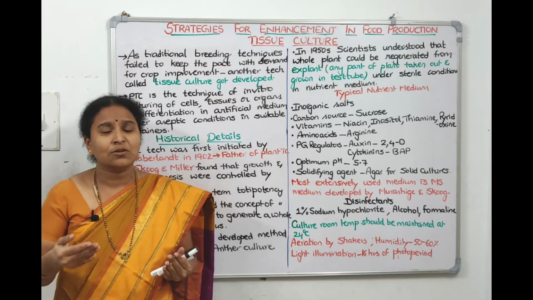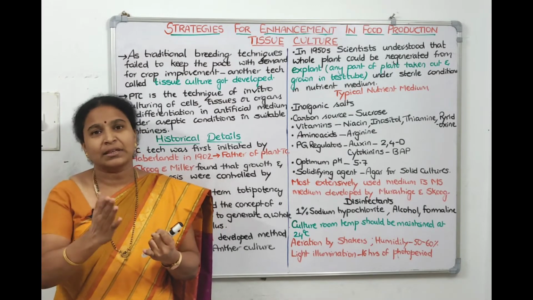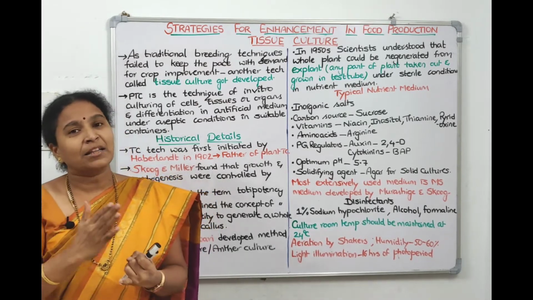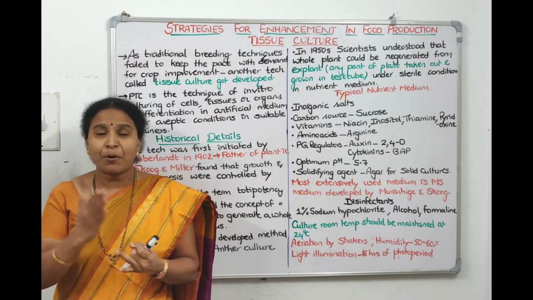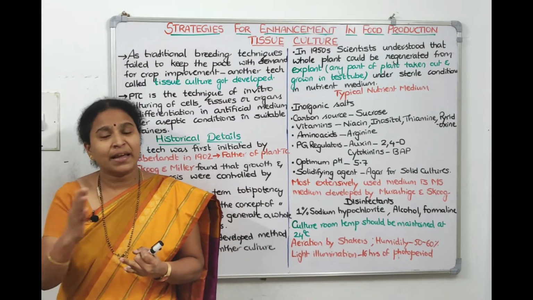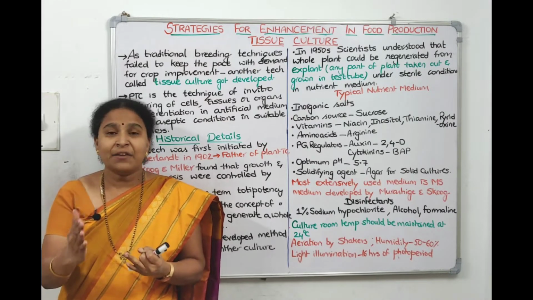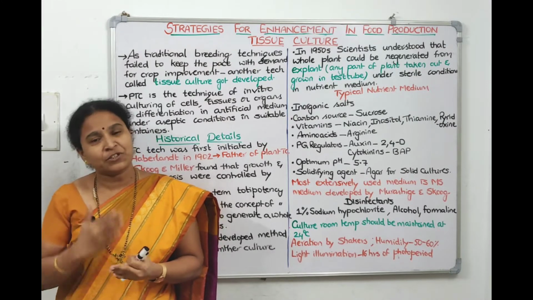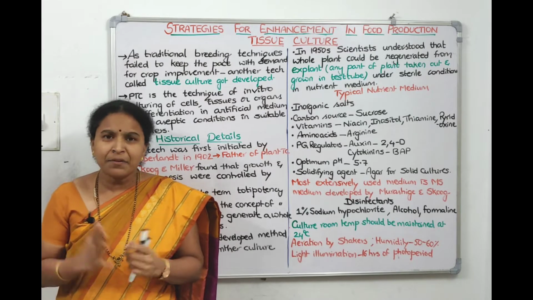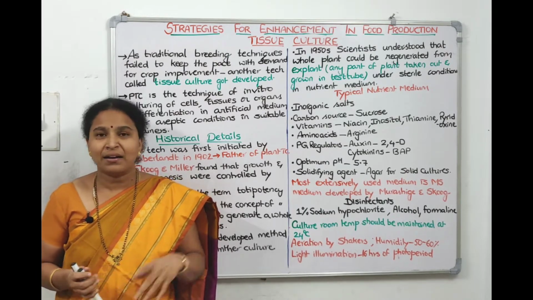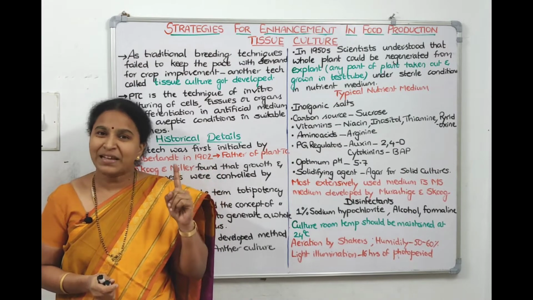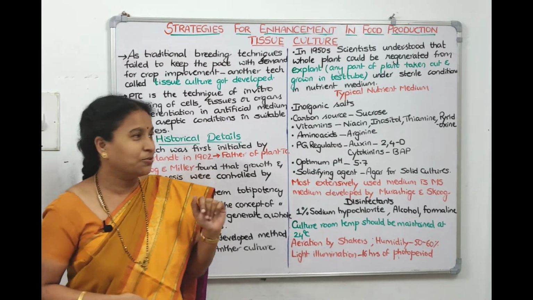So we have enhanced all these fields. Why did we enhance? If we rear cattle, then milk and meat and other products can be formed, which is again food for the people, right? And if we rear a poultry farm industry, the chicks and eggs are the products. Again, if we rear pisciculture, fishes are again food. So wherever we are trying to improve the yield, in the same manner, this approach, tissue culture, is also to improve the yield, right?